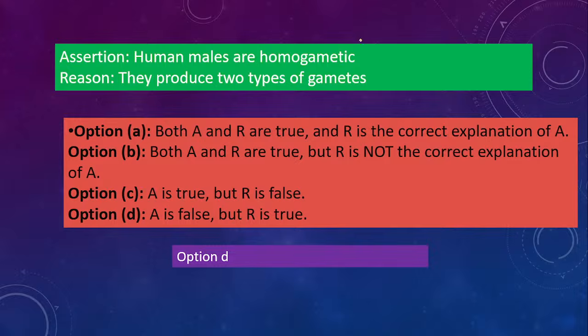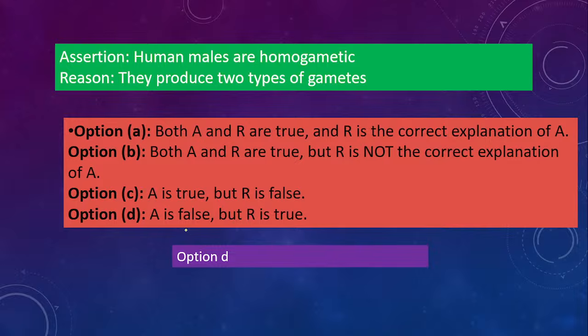Human males have X and Y, so they are heterogametic, not homogametic. And they produce two types of gametes, yes, X or Y gametes are formed. So A is false, R is true. I hope I am clear. It is not option A, it is option D.